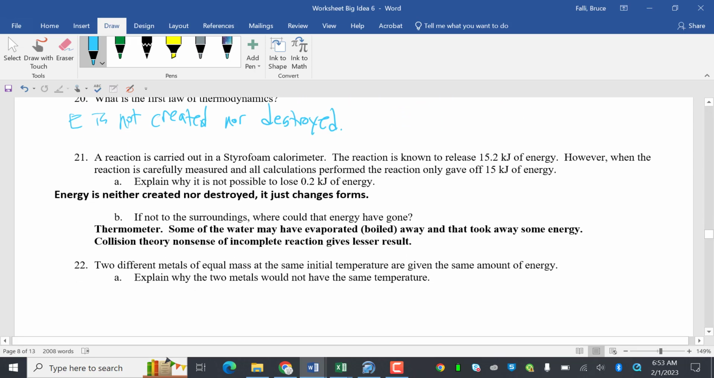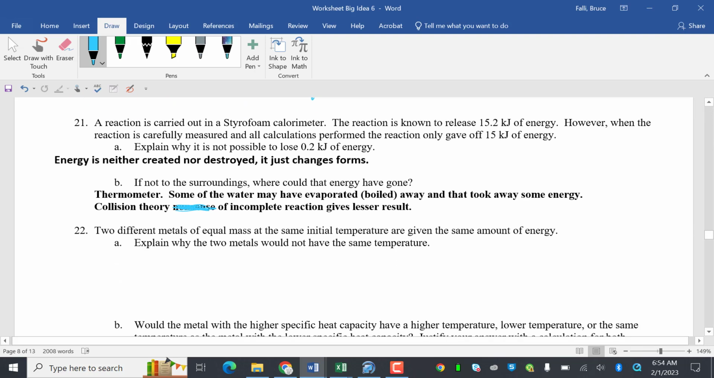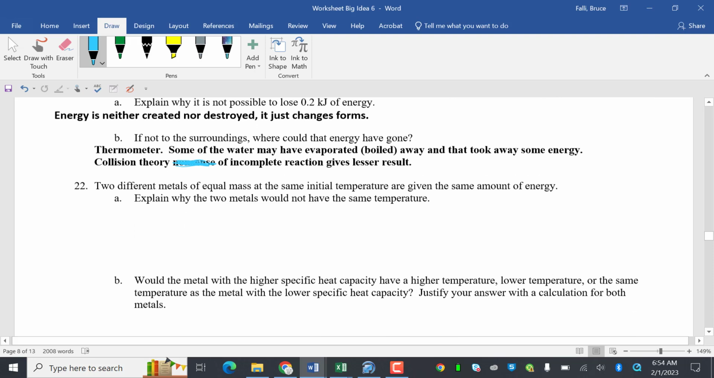B, if not to the surroundings, where could that energy have gone? Could it have gone to the thermometer? Some of the water may have evaporated, boiled away, and taken away some energy. Collision theory: an incomplete reaction gives a lesser result. We talked about that one in class.